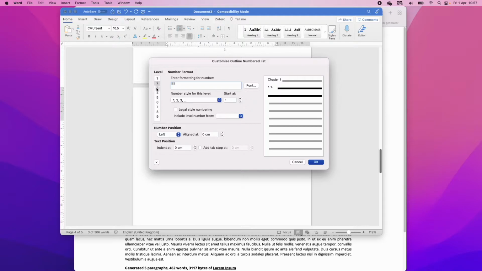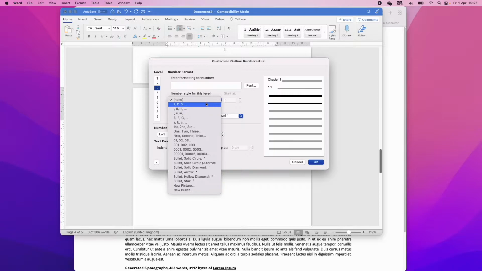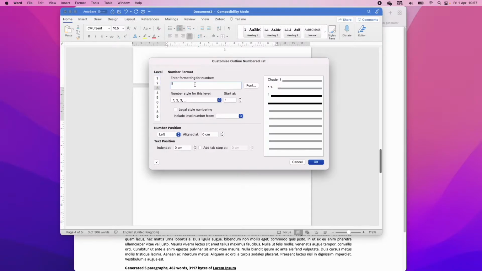Okay, so let's add a third level. So what we're going to do is select a numbering for this list. So we want numbering and not letters or anything like that. And then we're going to include from level 1. So we've got 1.1, but we also want to include from level 2. So now we've got 1.1.1.